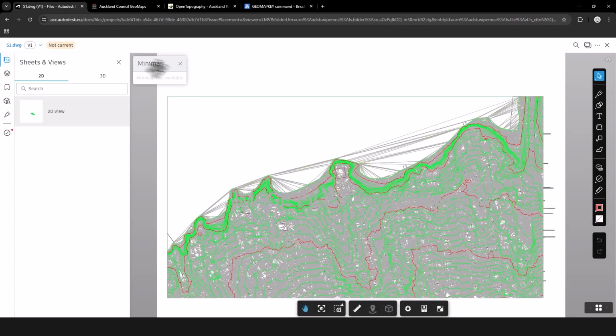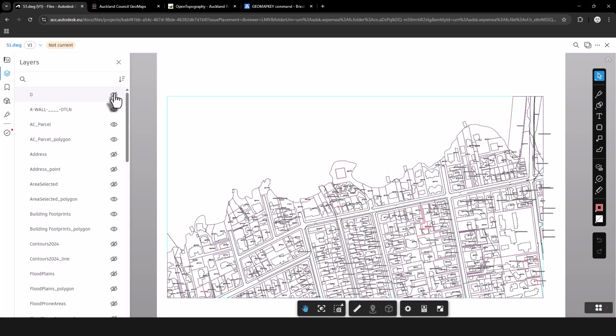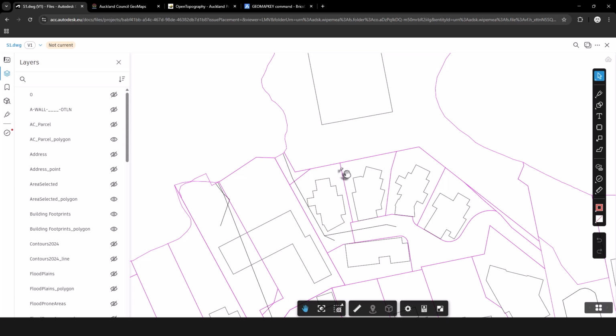Here we have a file that's been processed. We have 2D and 3D views available. If we look at the 2D information, everything comes through with the layers. So we can turn on and off information as needed and zoom in and even select information and look at the properties.